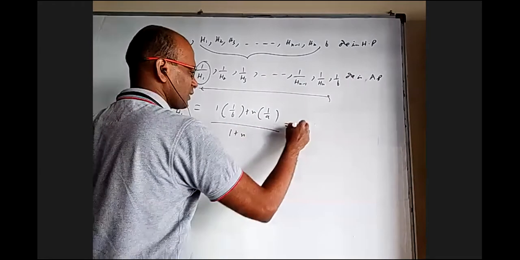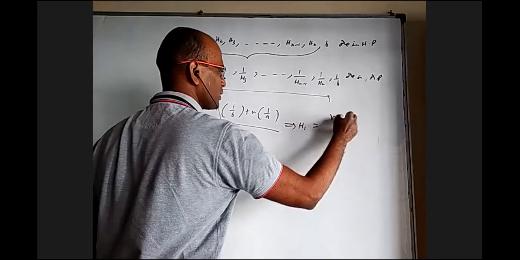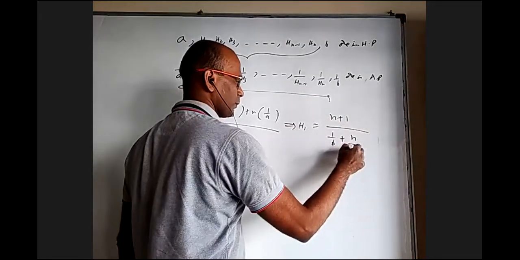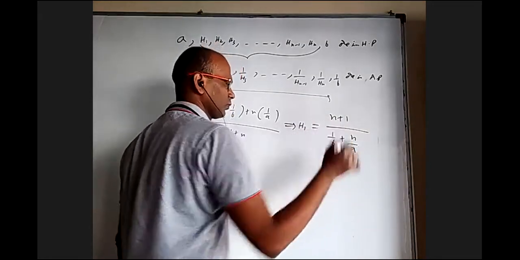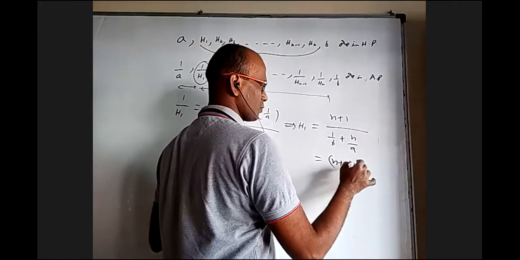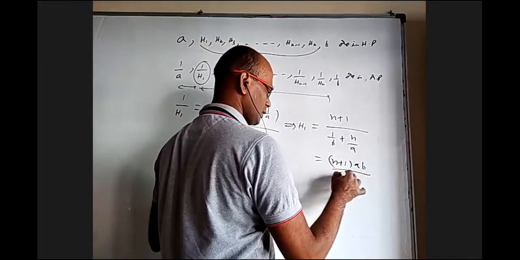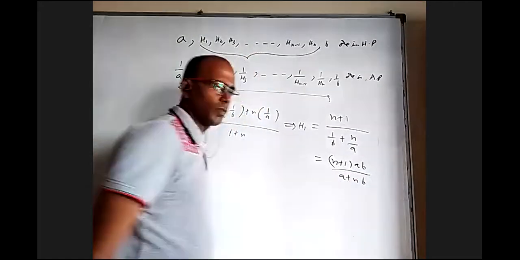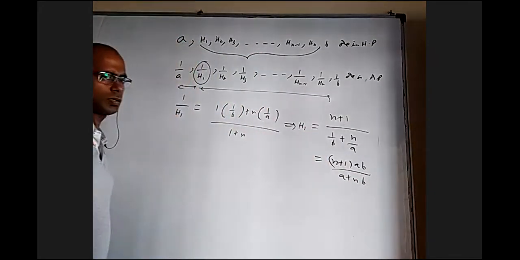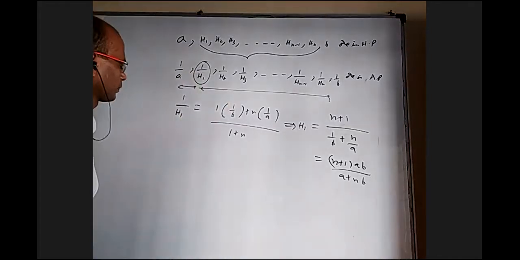So, correspondingly H1 will be n plus 1 by 1 by B plus n by A. Somebody can even take LCM and also write n plus 1 into AB by A plus nB if they want to. Okay, you can remember this, or just remember the process also.